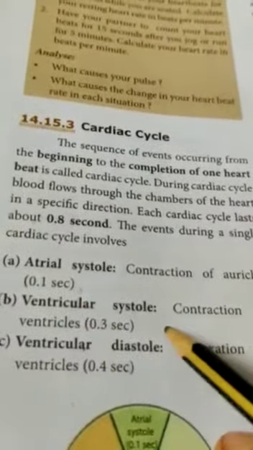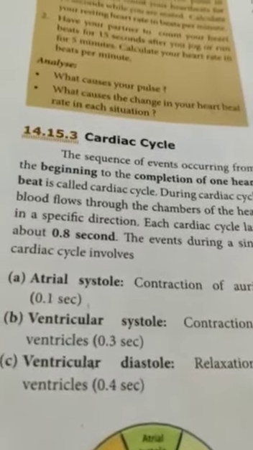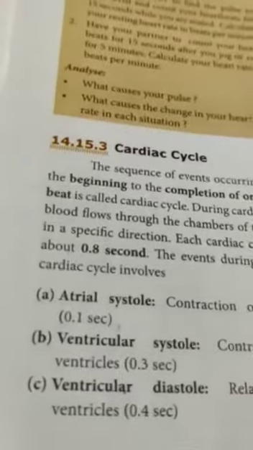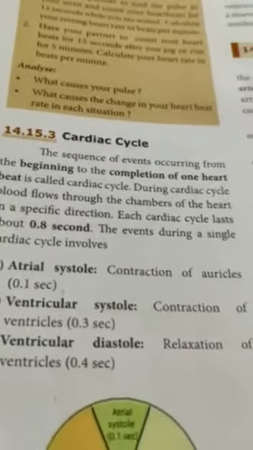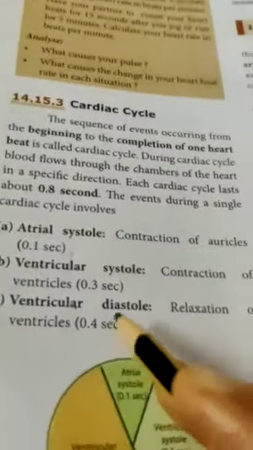Now ventricular systole: due to systole of the ventricles, contraction of the ventricle, blood will be forced to pass through the pulmonary artery or aorta. That is called contraction of the ventricles, 0.3 seconds.